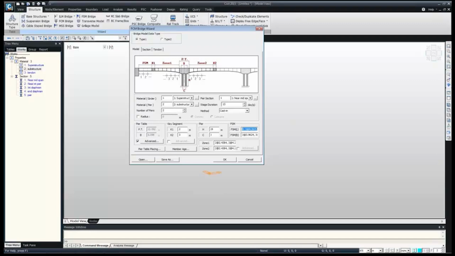Okay, so let's just give the FSM at left. As per whatever the division has been done in the model, we are giving the input as per that only. So it is first 2 at 0.6. 2 at 0.6 means the 2 segments of 0.6 length each. Then 1.375. So this input depends upon whatever the structure is, how we are modeling. So this input we have to give as per that. Then 1.375. Then finally 3, and then 3.